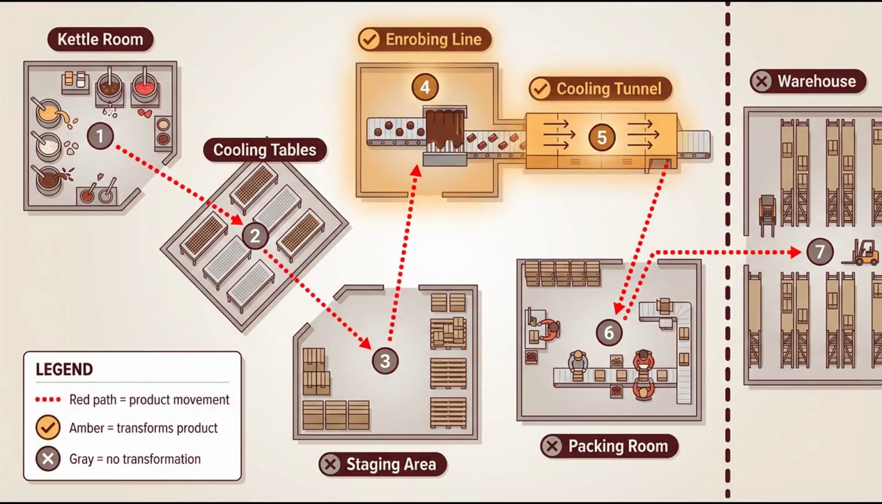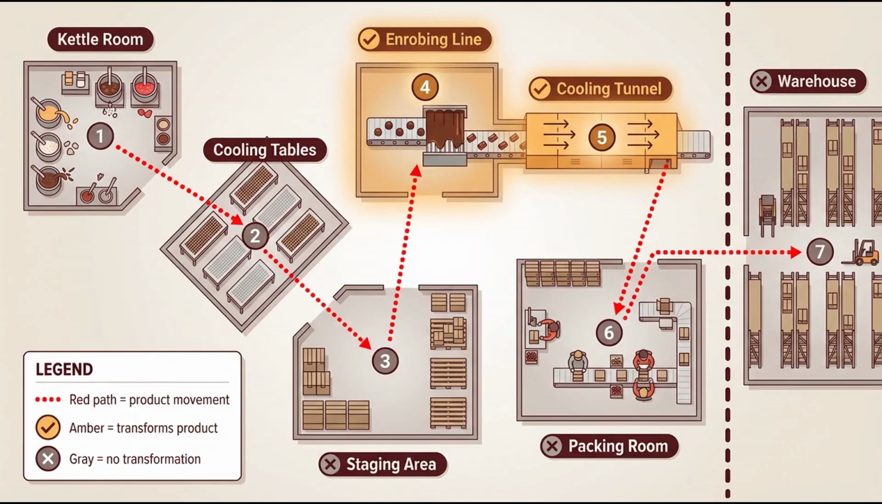Rosa has been tracking something. She took a floor plan of the facility and traced the path a batch of toffee takes from the moment it leaves the kettle to the moment it ships. This kind of drawing is called a spaghetti diagram. You literally trace the path of your product through the facility, and it usually ends up looking like a plate of spaghetti. Here's what she found.